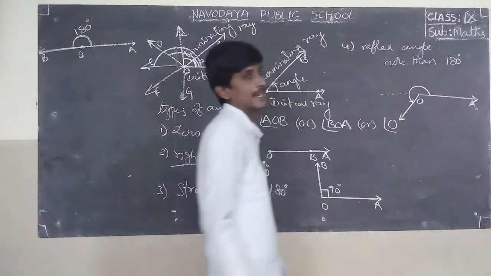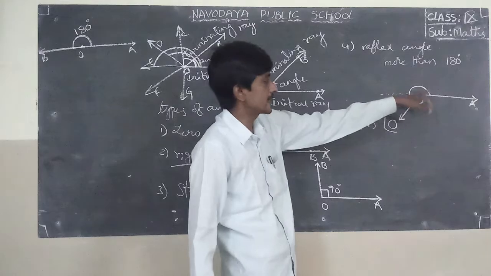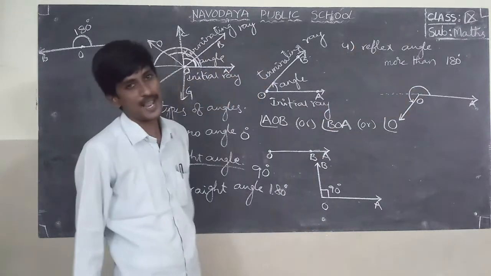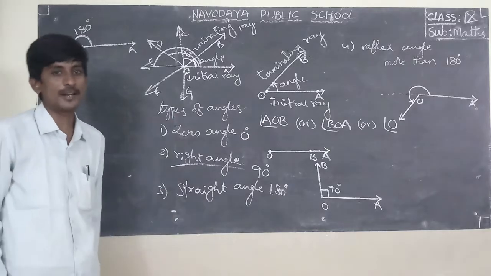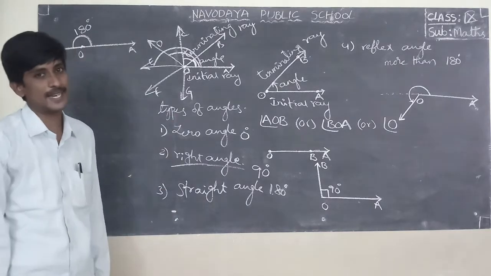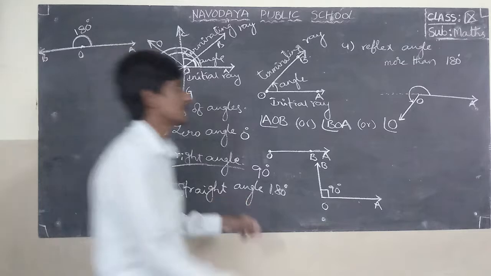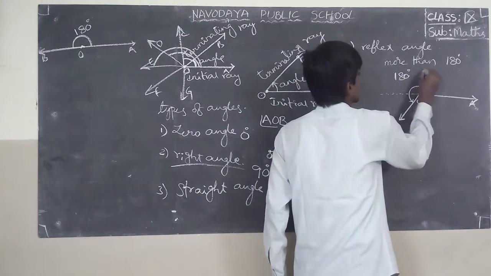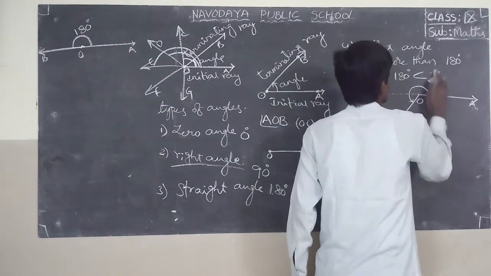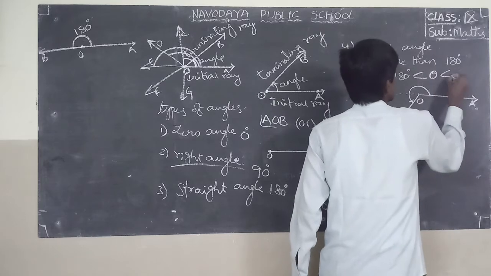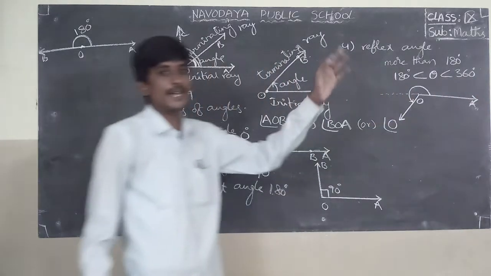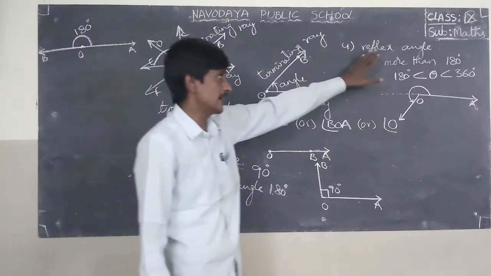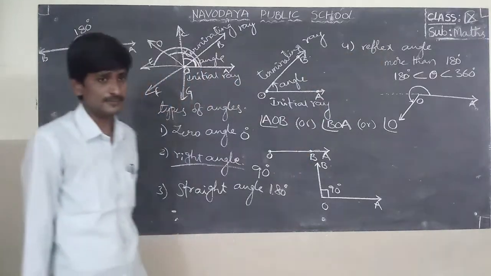More than 180 degrees, this angle is called a reflex angle. Reflex angle means more than 180, from 181 onwards up to 360. That is, 180 degrees less than theta less than or equal to 360 degrees. Between 180 and 360, that is called a reflex angle.